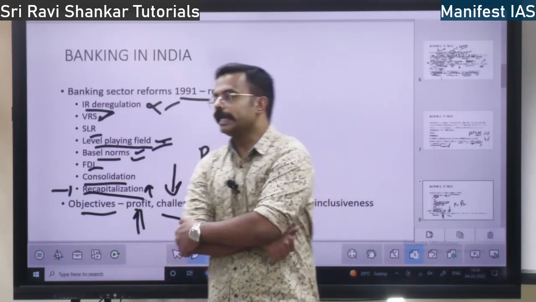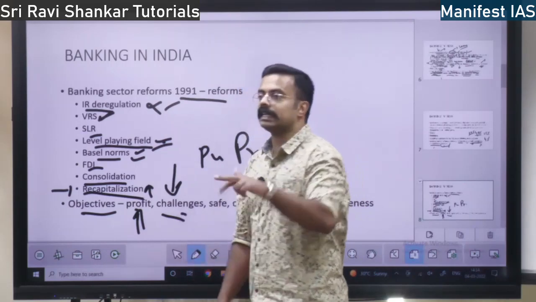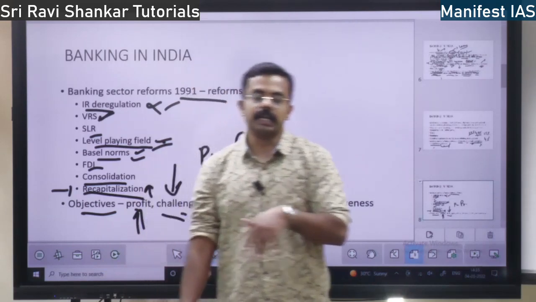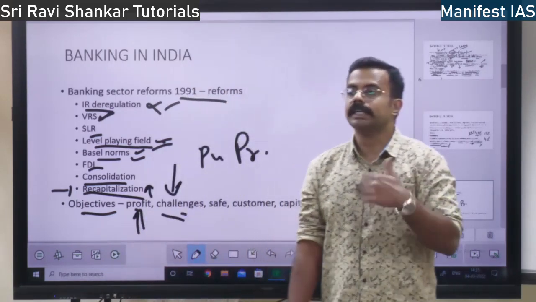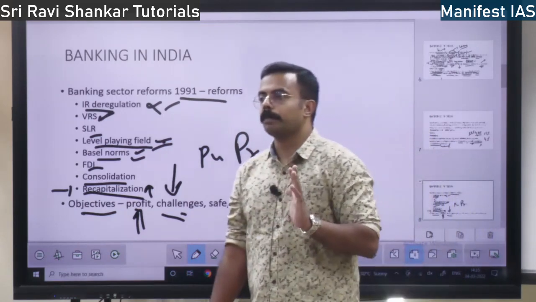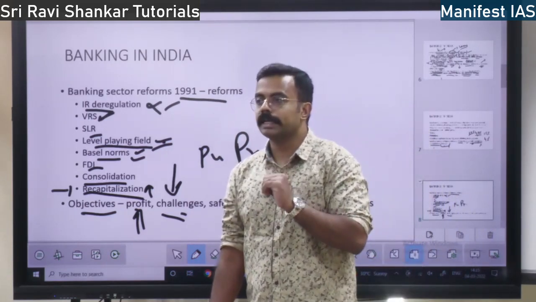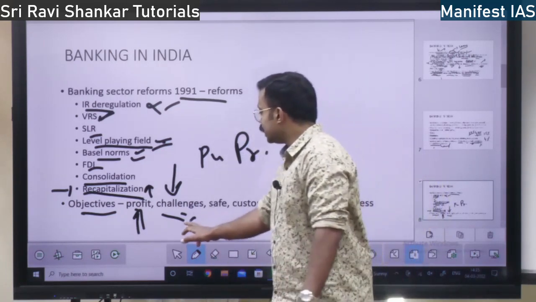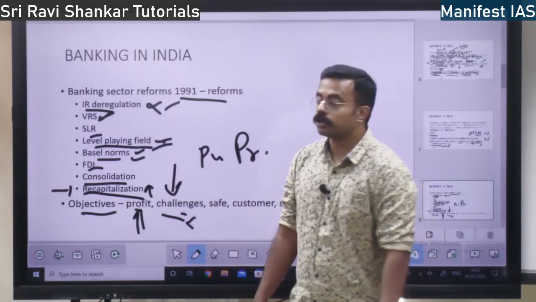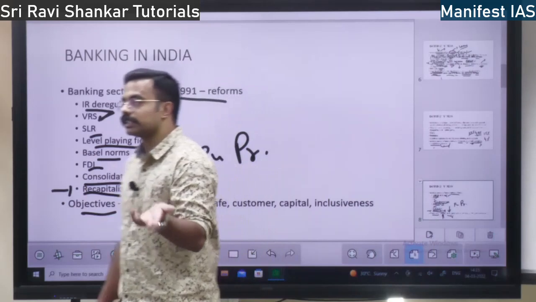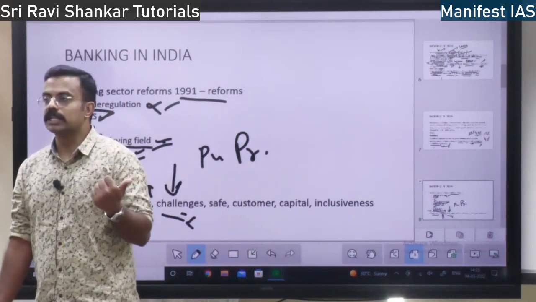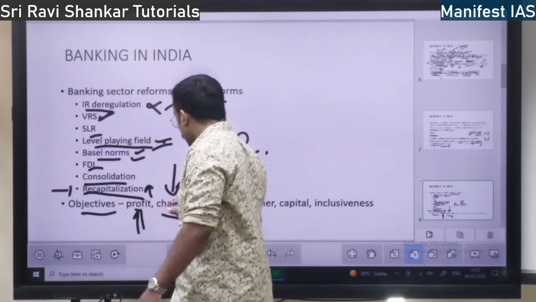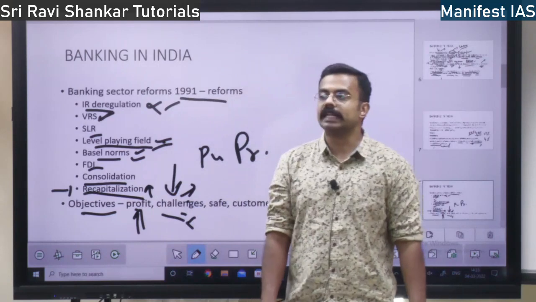Post 1991, whatever the challenges were, internal challenges, external challenges. Internally, in banks there were a lot of problems. Credit was not given properly. There was no proper documentation. There was no proper lending practice. All of them were changed post 1991. And also external challenges. No infrastructure, no investment. Social sector, no investment. Economic sector, education sector, there was no investment. All those challenges they tackled post 1991, right?